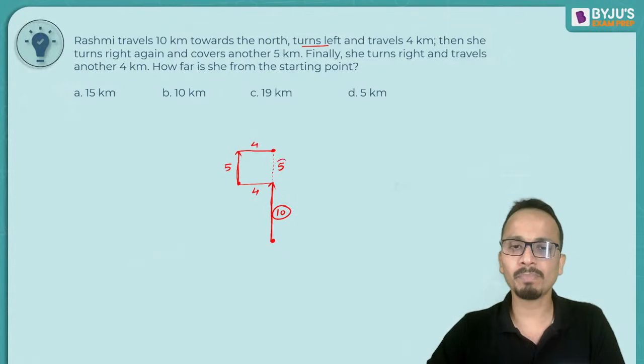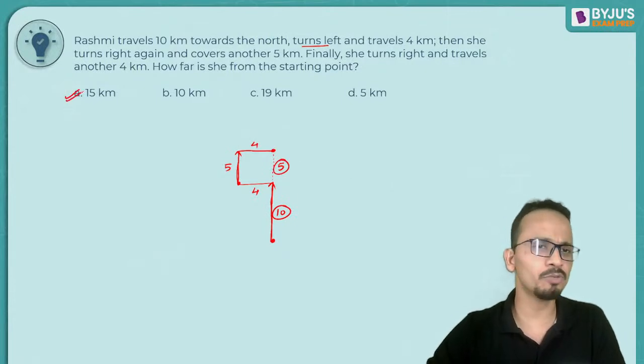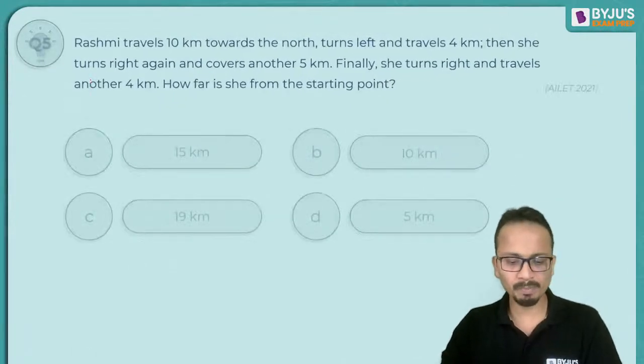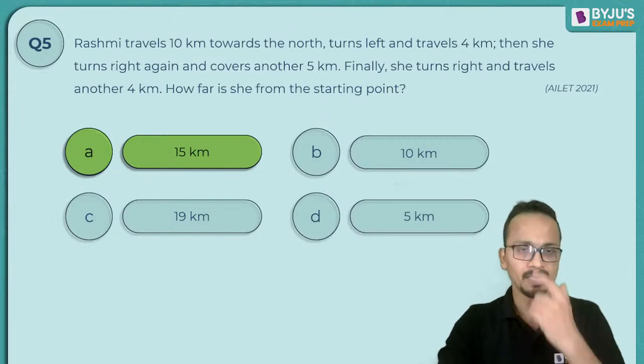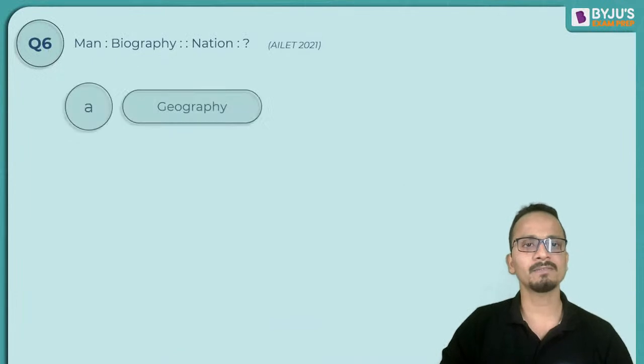So 10 plus 5, that will be 15 kilometers, and the correct answer will be option A, and all of you have given a correct answer. Okay, so 15 kilometers is the correct answer. All right, fine. Now let's move on to question number 6.